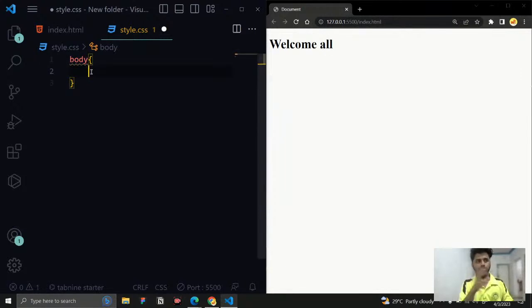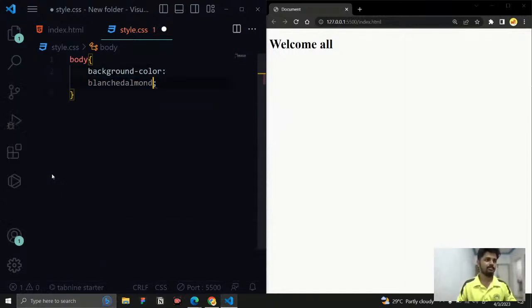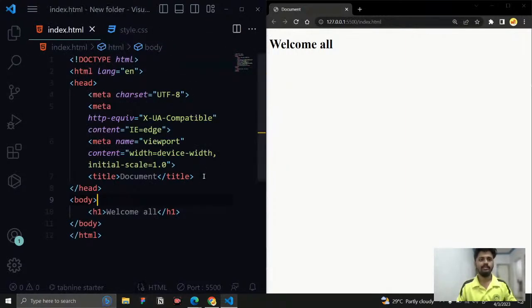Okay, so now what I'm going to do, I'm just going to fetch the body and add the background color. I'll add some light color like this one, Balsamant, and save it. And you can see that it is not reflecting. Why? Because we know that this style sheet I need to link with this index.html, right? So how can we link it?